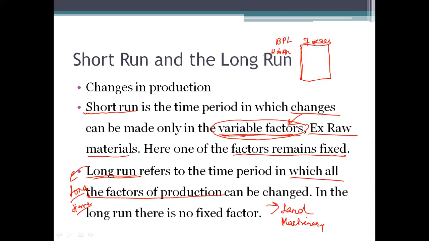So we shall learn about this long run. So this example of, let's say, BPL. Now it has planned to produce 12 lakh oximeters and they have purchased 7 acres of land.